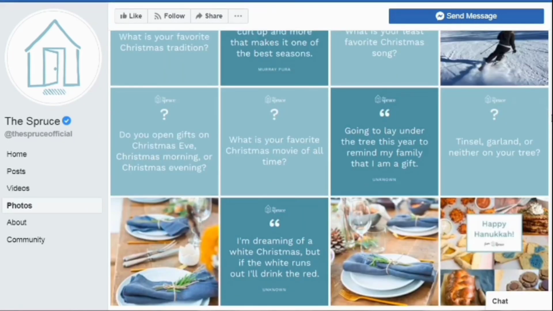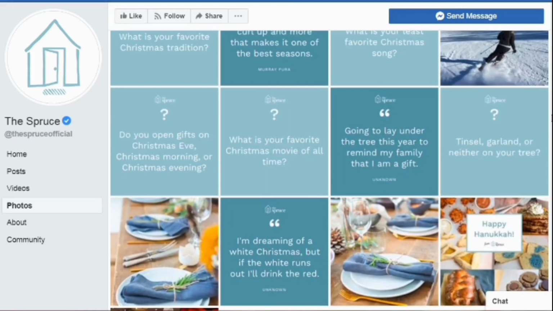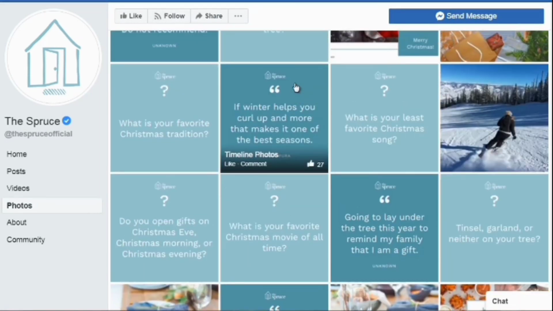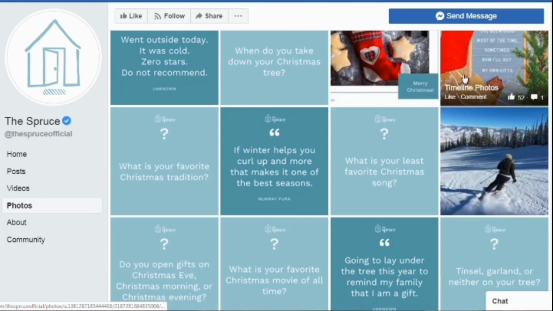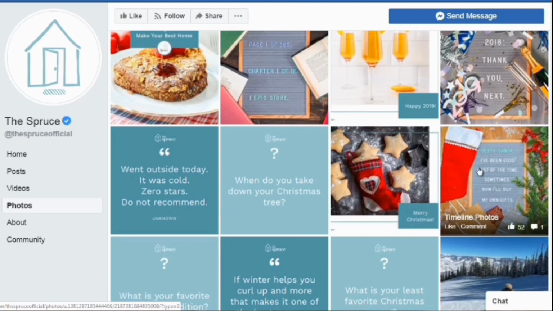By going through the images, you can get some ideas on different images with words that you can create as well. Now, what we want to do is take a look at the images that are getting a lot of engagement. For example, we can see this one here has about 45 likes and 388 comments.